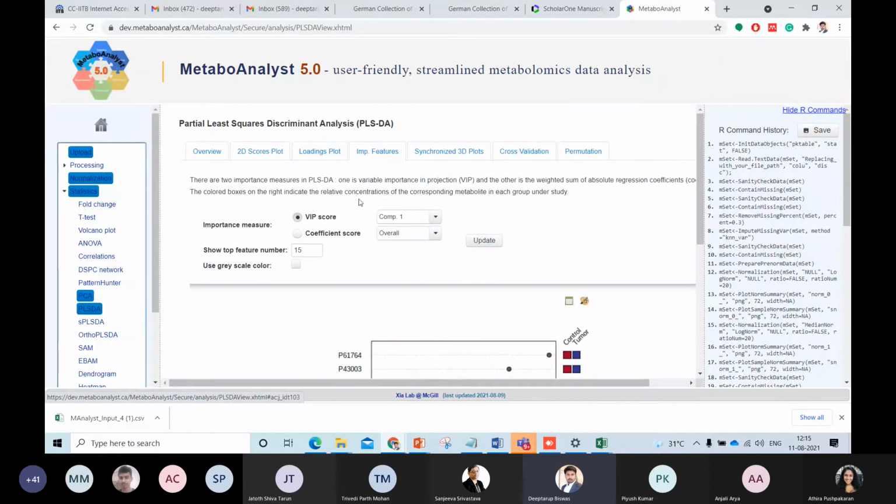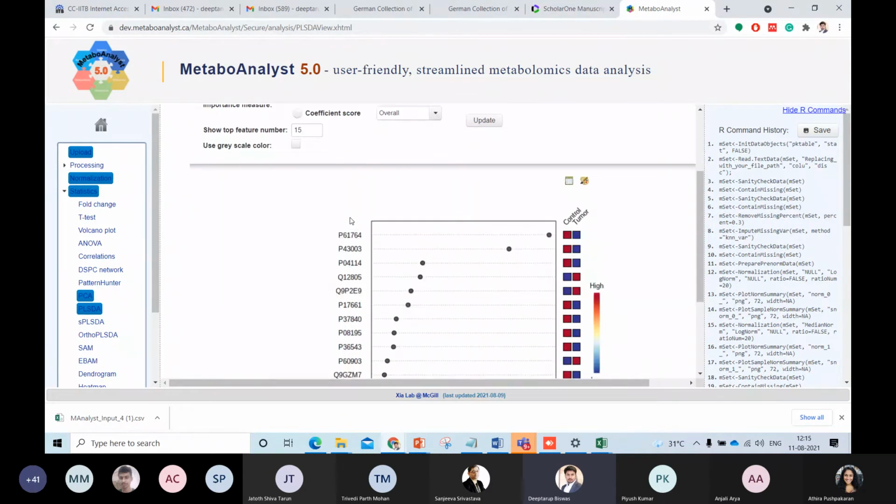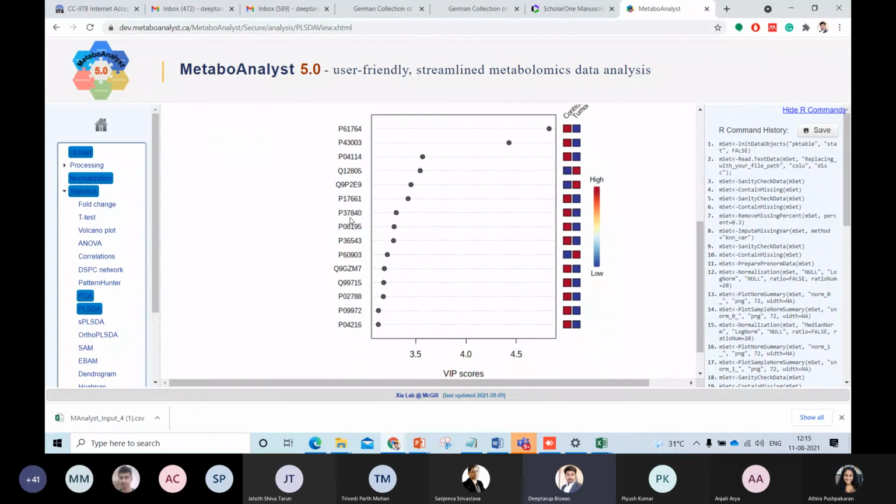So if we click over here on important features, which gives you the variable importance in projection. So VIP, a kind of VIP score, gives you an idea, based on the component 1 variation, of which are the topmost proteins showing the maximum VIP score. That means the particular protein has maximum variation when control and tumor are taken into account.